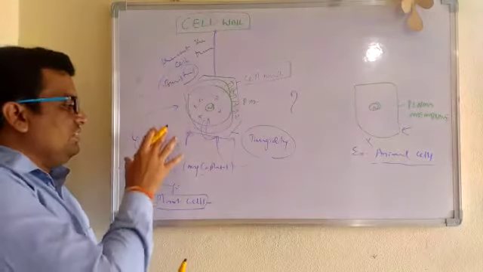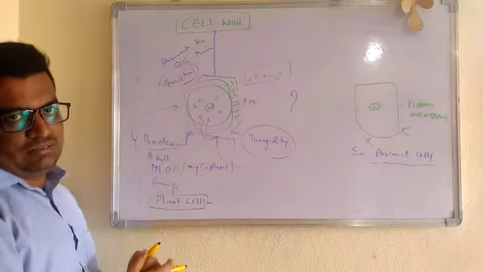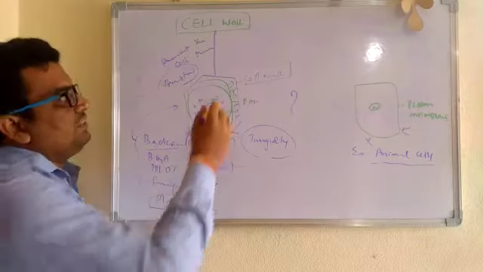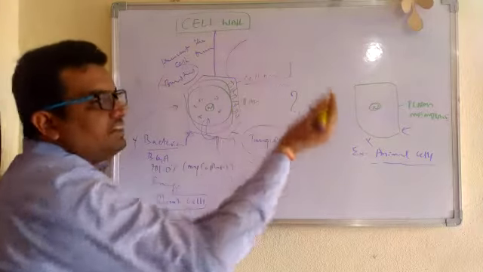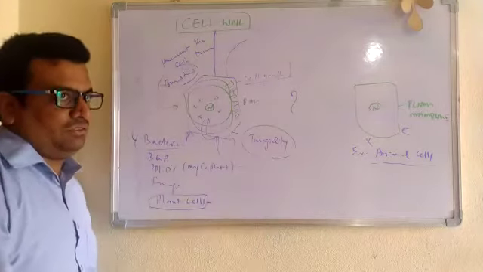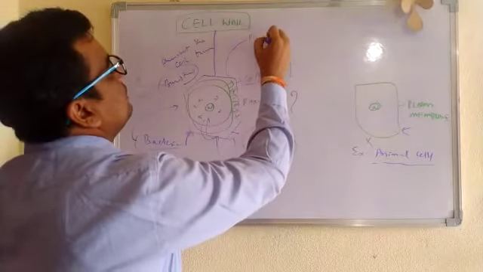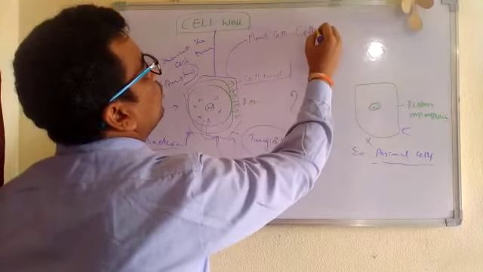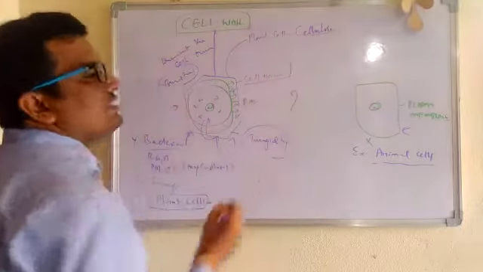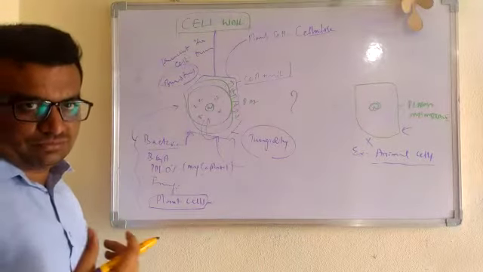Does the cell wall have the same composition in all cells? No. The cell wall is made up of different materials, chemical compounds. In a plant cell, the cell wall is made up of cellulose. You might have understood that cellulose takes an important part in roughage.